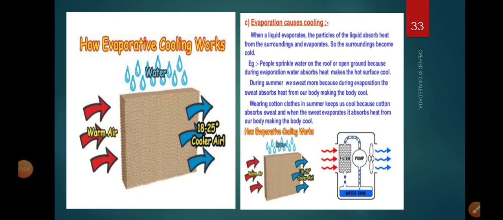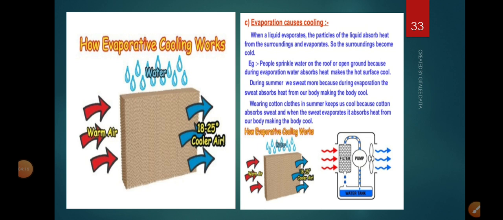Perspiration I have given you. Another thing very frequently seen in villages: people sprinkle water on the ground in front of their homes, and even on the rooftops. Have you noticed that? Why do we do this? By sprinkling water, the latent heat is taken from the earth as the water evaporates, and as a result, it makes the hot surface cool. So evaporation has a cooling effect on us.